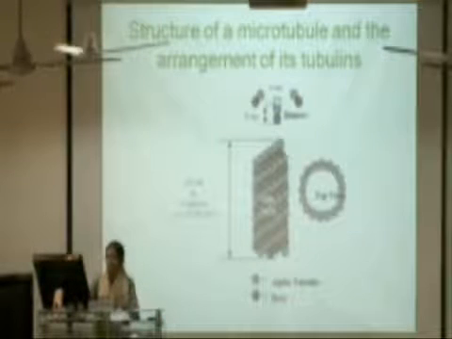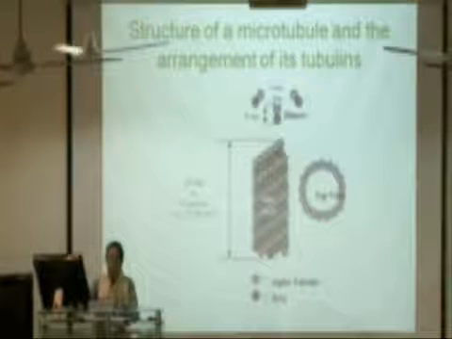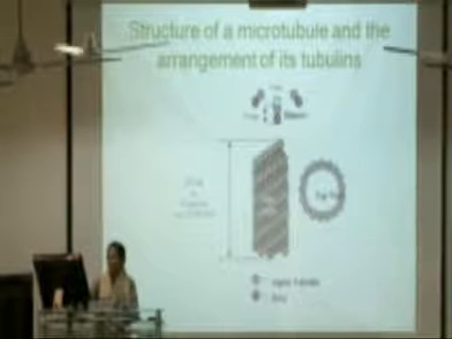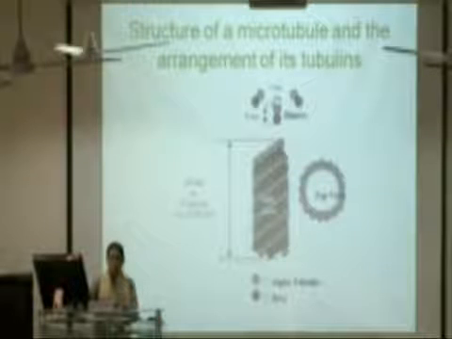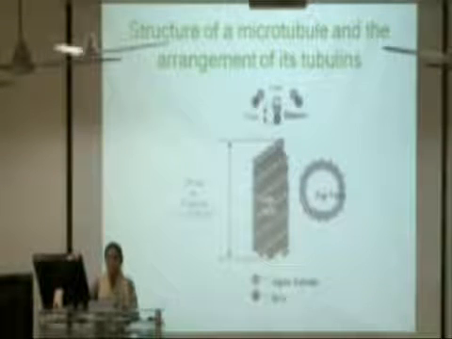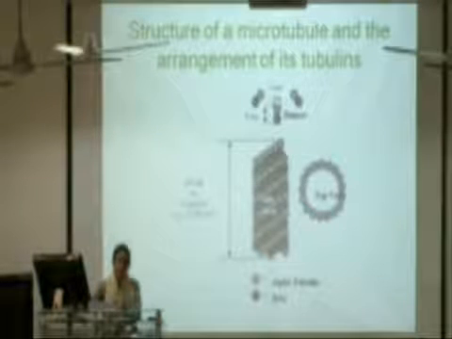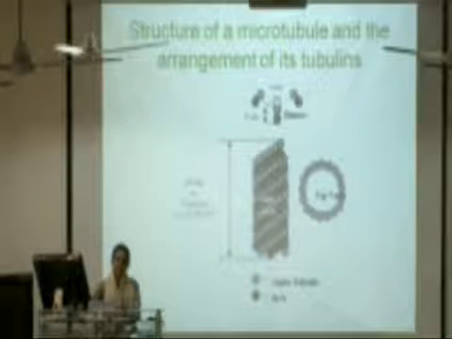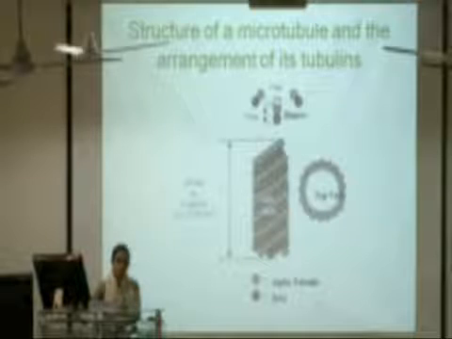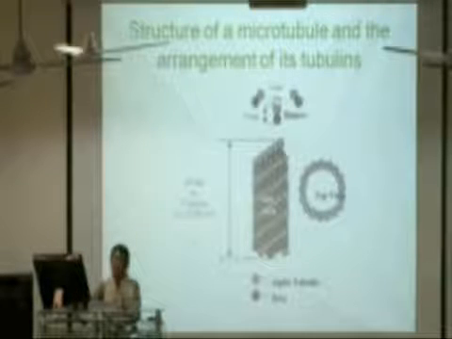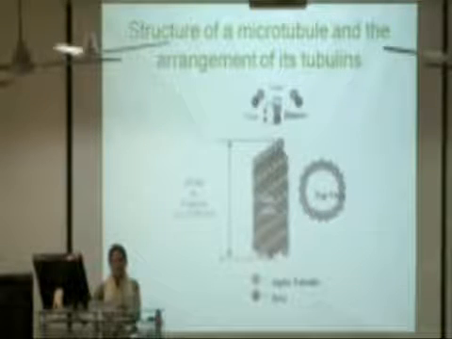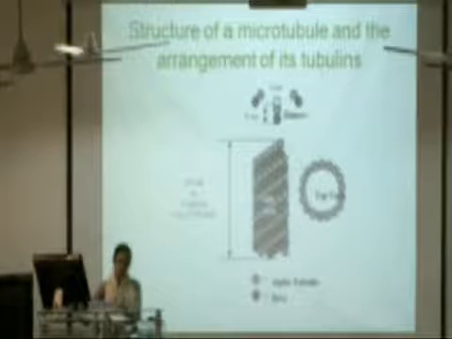This is the structure of a microtubule and the arrangement of its tubulins. Here, if you see, the side view and the top view of the microtubule has been shown. A microtubule is a long hollow cylinder which has a diameter of nearly 25 nanometers, and its length varies in the range of 250 nanometers to 25,000 nanometers. And for a mid-sized dimer, the length is about 10,000 nanometers.